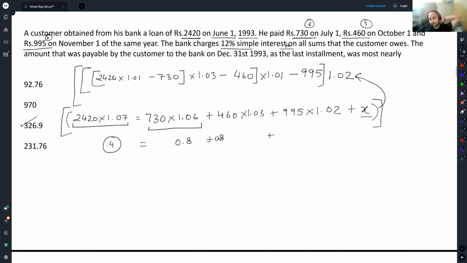And the unit digit here. Unit digit here will be how much? Zero. I'm not certain. 995 into 51 by 50.